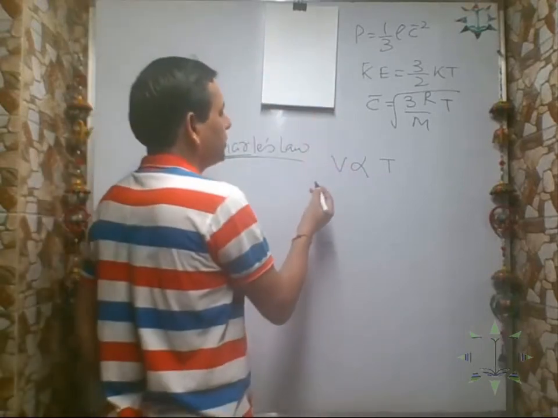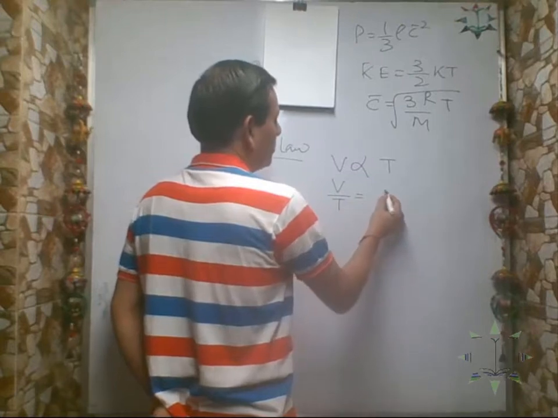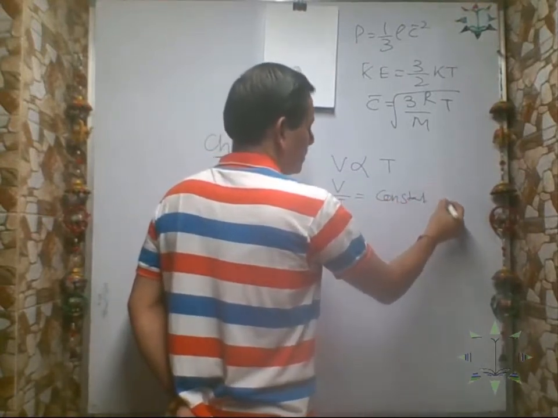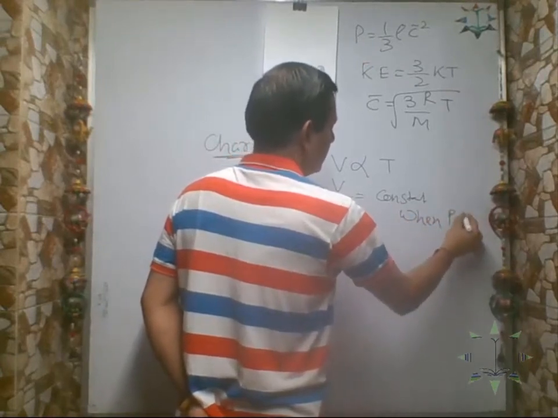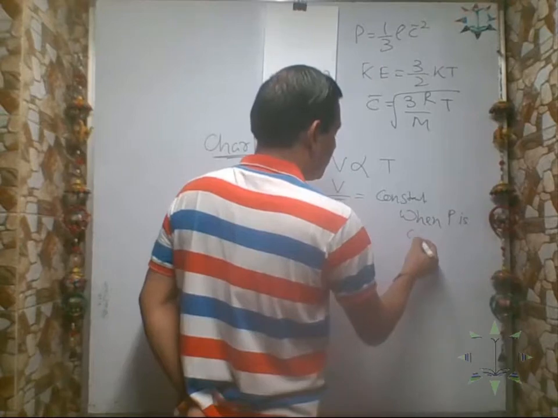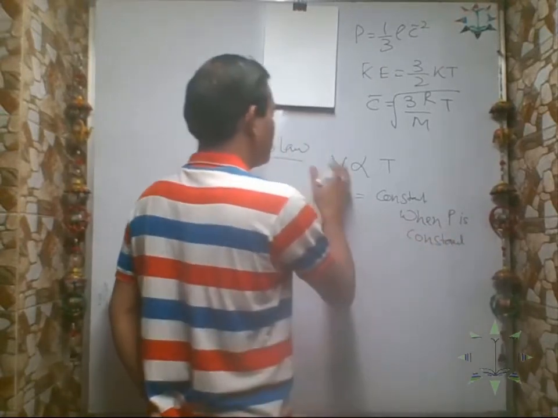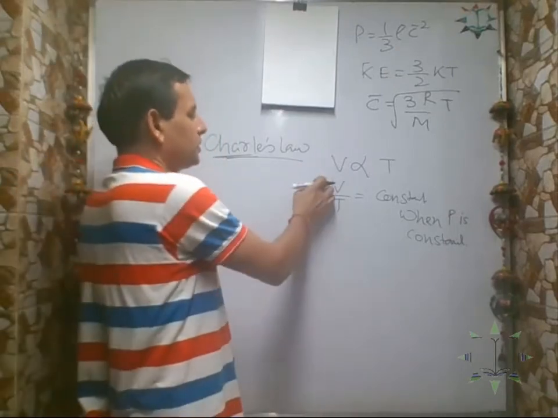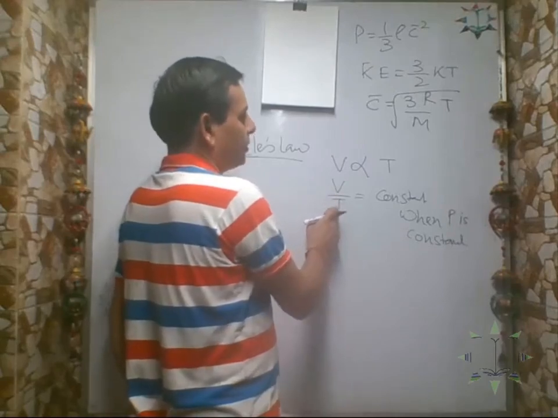So we say that volume divided by temperature equals constant when P is constant. If you do not change the pressure, then on increasing temperature, the volume of the gas will increase. So we have to prove that volume divided by temperature is constant.